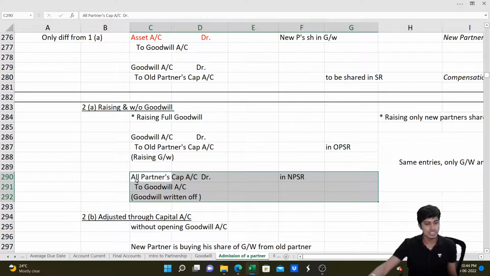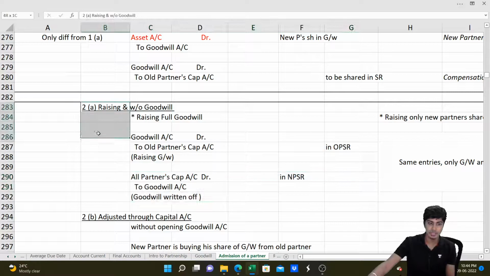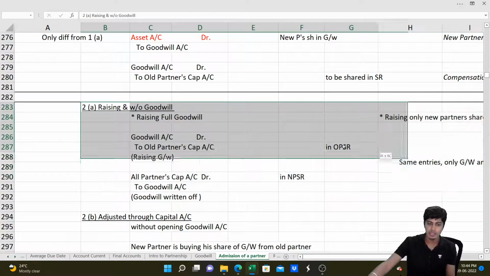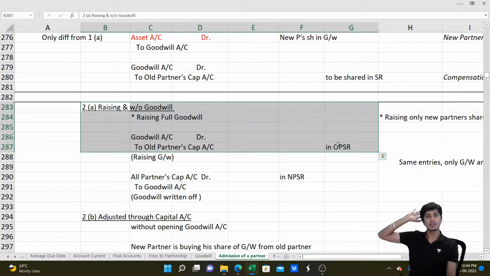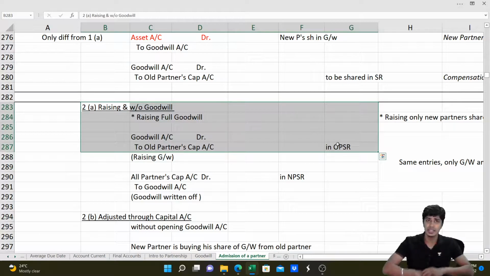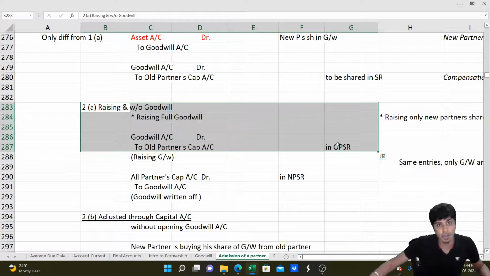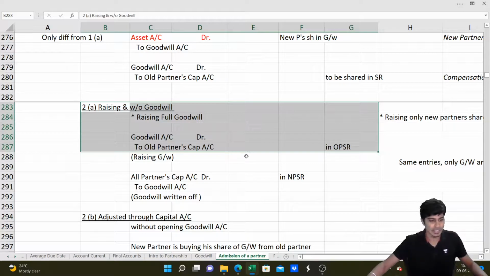Done? So this is the kind of adjustment. In one of the mock test paper questions, a very interesting part, there was a goodwill adjustment. They've asked you to raise goodwill only. They've not asked you to write off goodwill. The majority of the students will go wrong. So please do see mock test paper 2, if I'm not wrong, wherein there is a question on partnership. When I did it in the class, I marked it red, saying it is an important question and must do before exam. So please do see that, guys, and it will help you prepare well in the examination preparation.